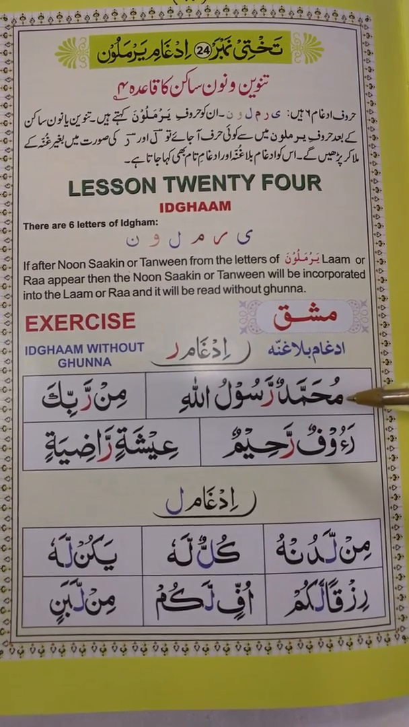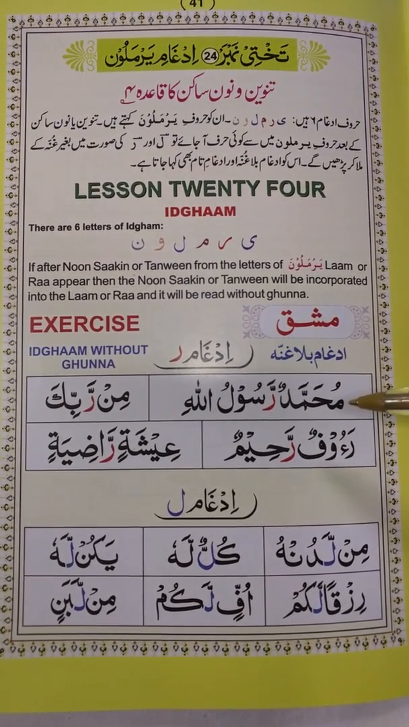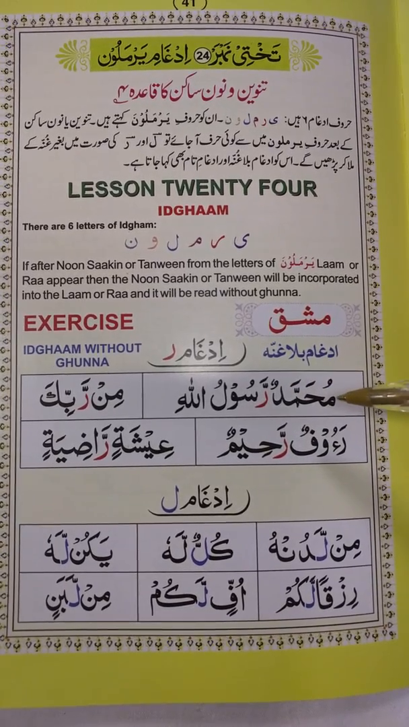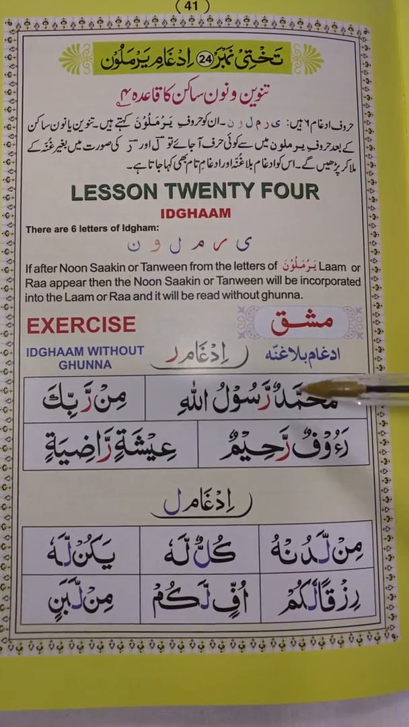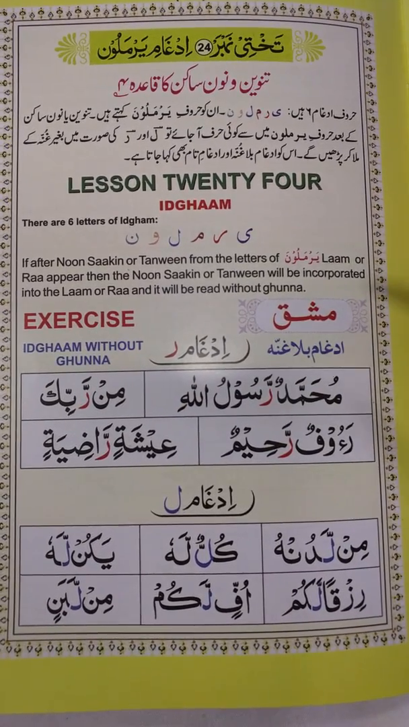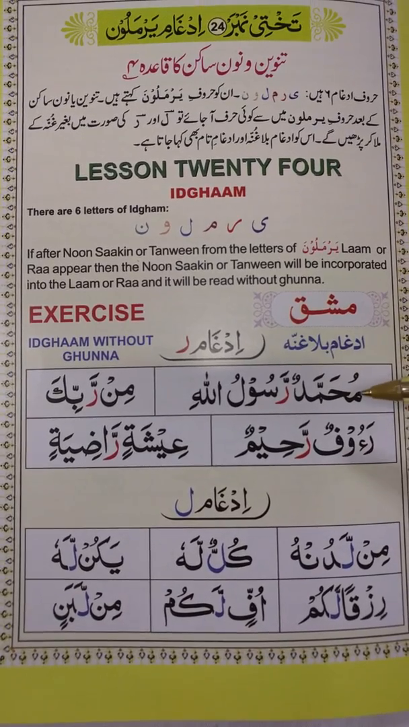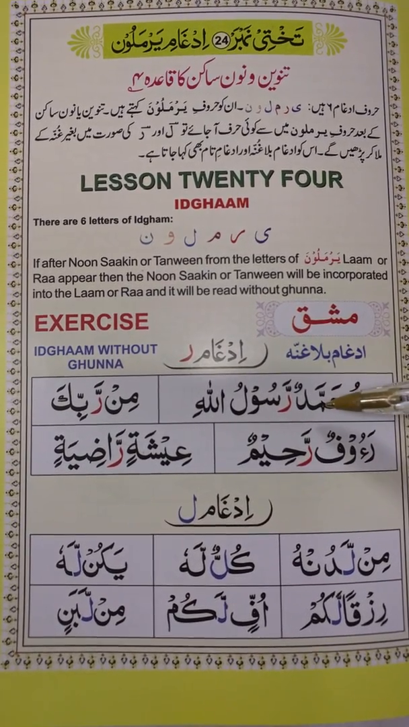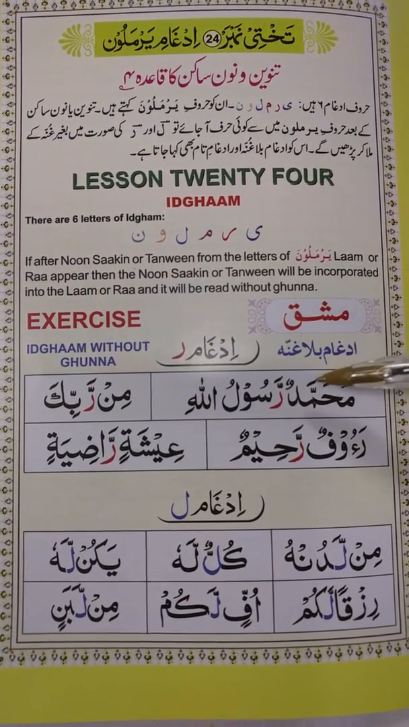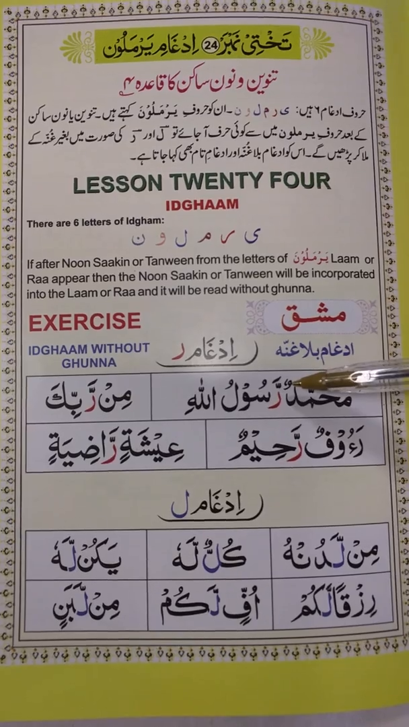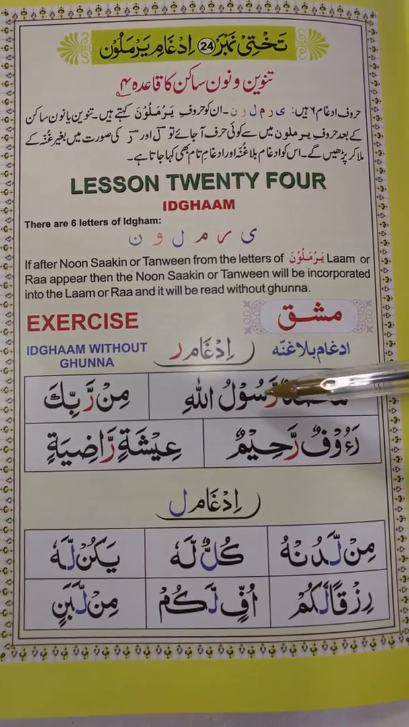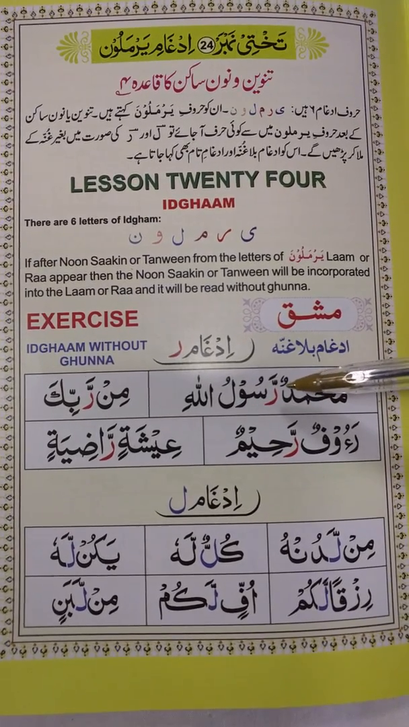So the first example of ra after the noon sakin or tanween is this: Muhammadur Rasulullah. So this tanween here, instead of reading it as Muhammadun Rasulullah, you will not read the noon sakin at all.